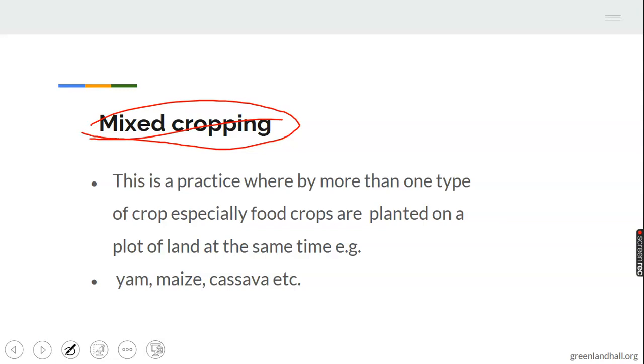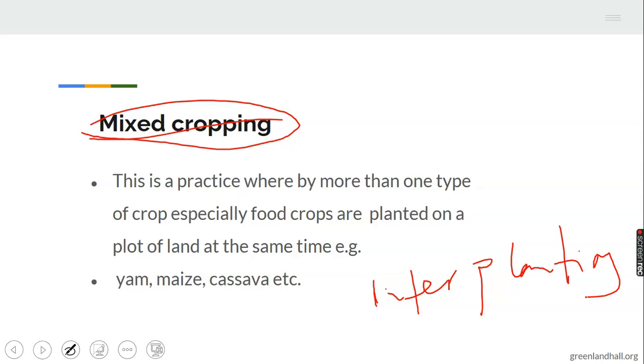Mixed cropping can be practiced in two ways. One, we have what we call interplanting. Under interplanting is a system whereby two crops are planted at different dates, and the crop planted first is harvested first, and the second one is harvested later.